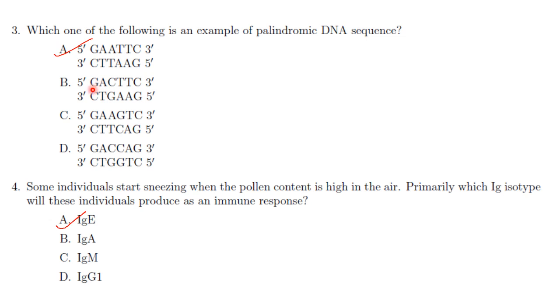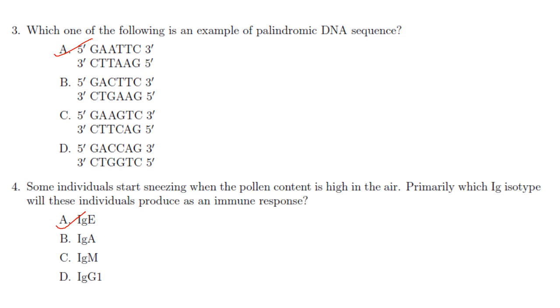Whereas the others, if you see, it is GACTTC. Then if you read the bottom strand, GAAG, it is nowhere matching GAC. So it is not a palindrome. See option C, it is GAA, then here it is GAC. So it is not a palindrome. Again in D, it is GAC and CTG, so again it is not a palindrome. So the answer here is option A.